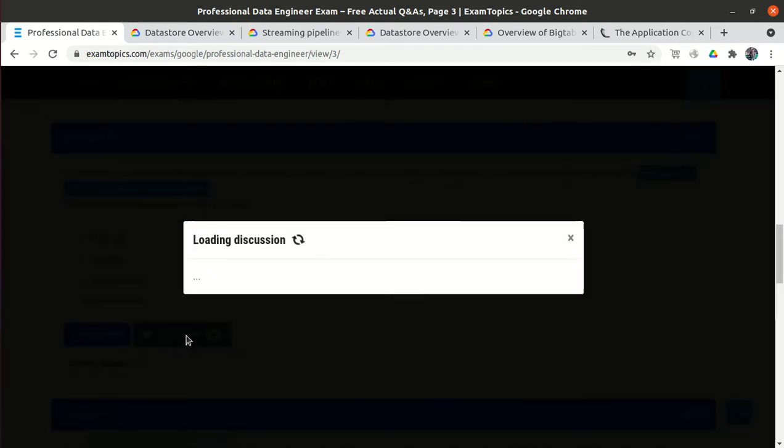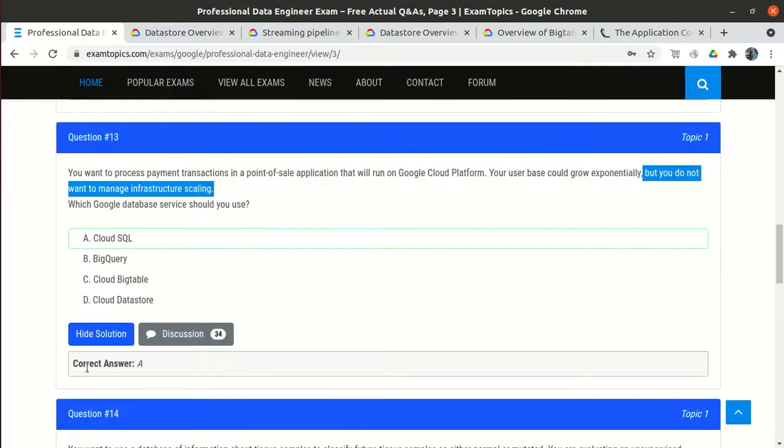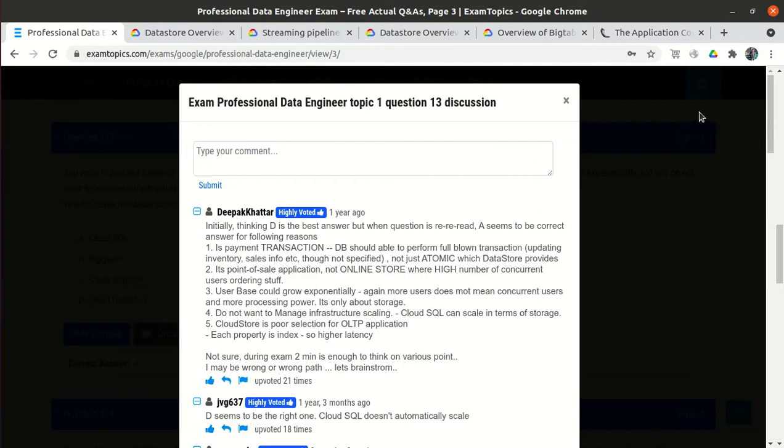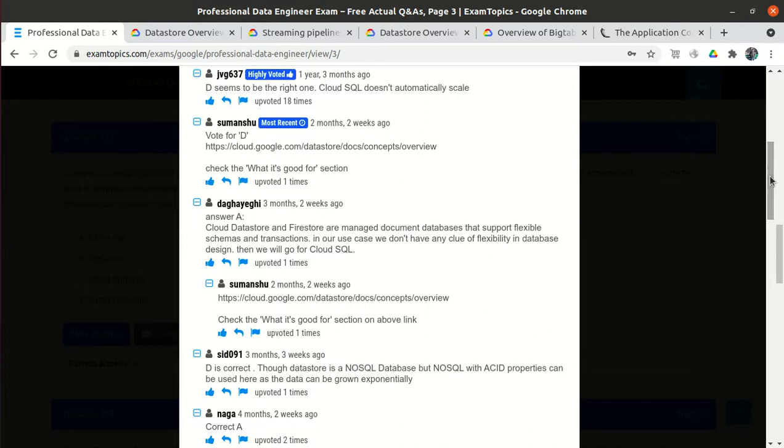If I go to the discussion tab, as I told you earlier, don't go with the answer provided by the website. It could be right or it could be wrong. In the discussion tab, most of the people say Cloud Data Store, but some people say Cloud SQL as well.